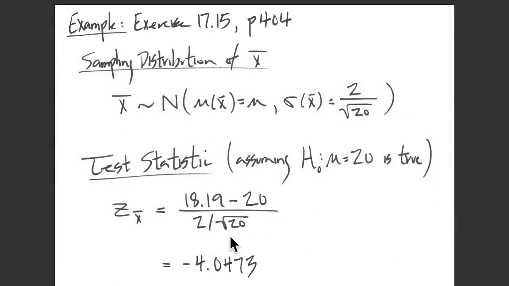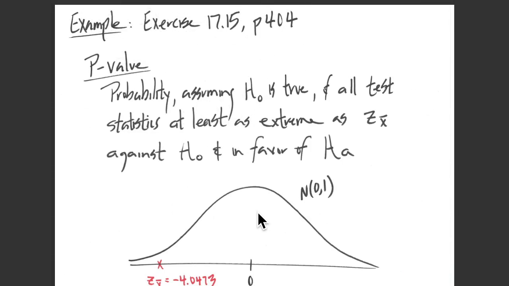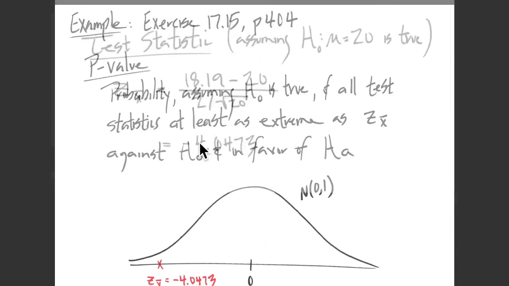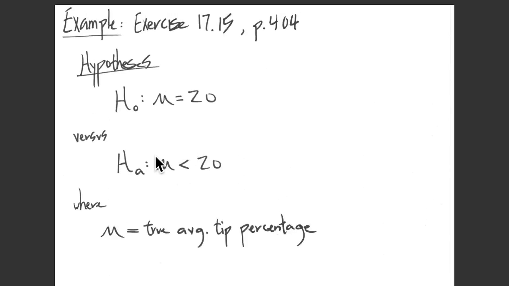Okay, but how strong is the evidence against H0 and in favor of the alternative hypothesis HA? Well, there is where we want to calculate a p-value. And I'm just reminding you here of what the p-value is. It's the probability, assuming the null hypothesis is true, of all test statistics that are at least as extreme as the observed test statistic against the null hypothesis and in favor of the alternative. Now, what is the alternative hypothesis here? Let me just remind you. It's that the true mean is less than 20.